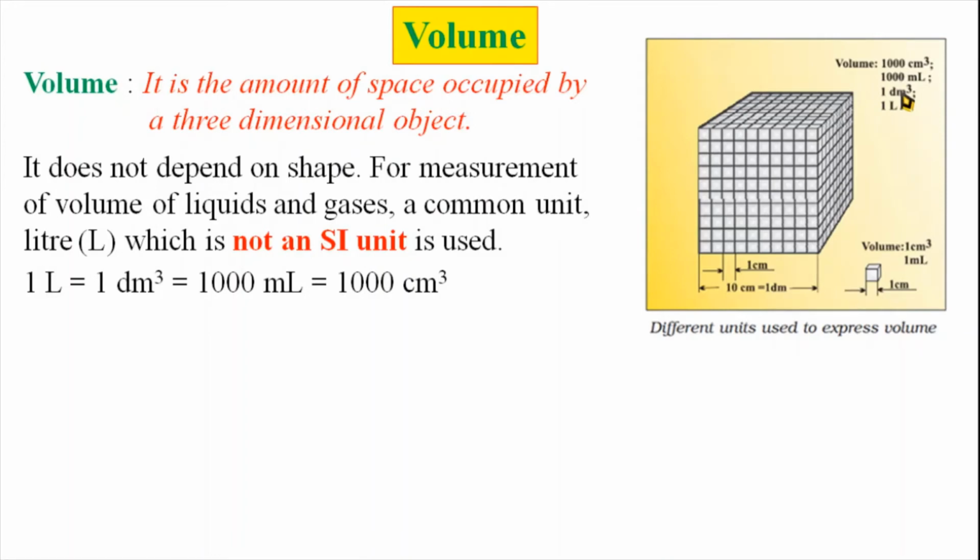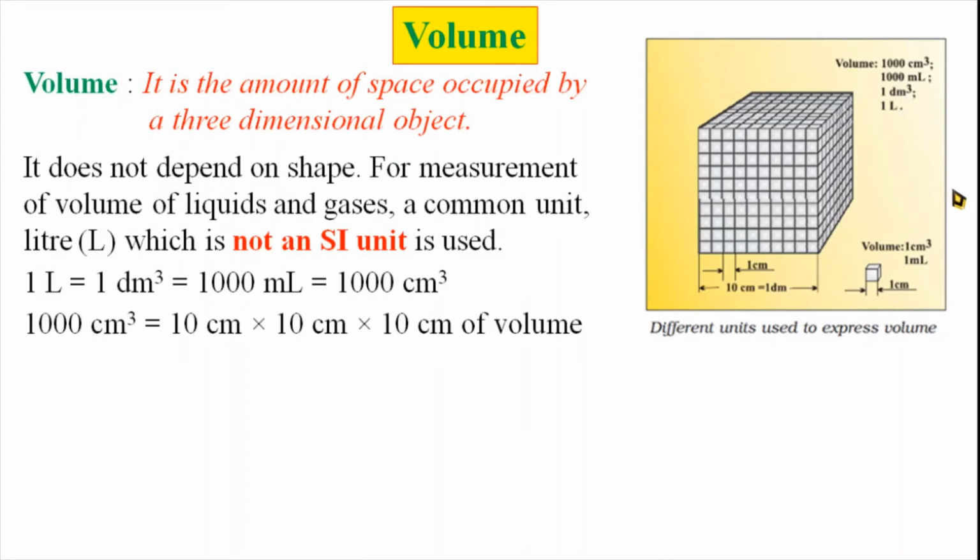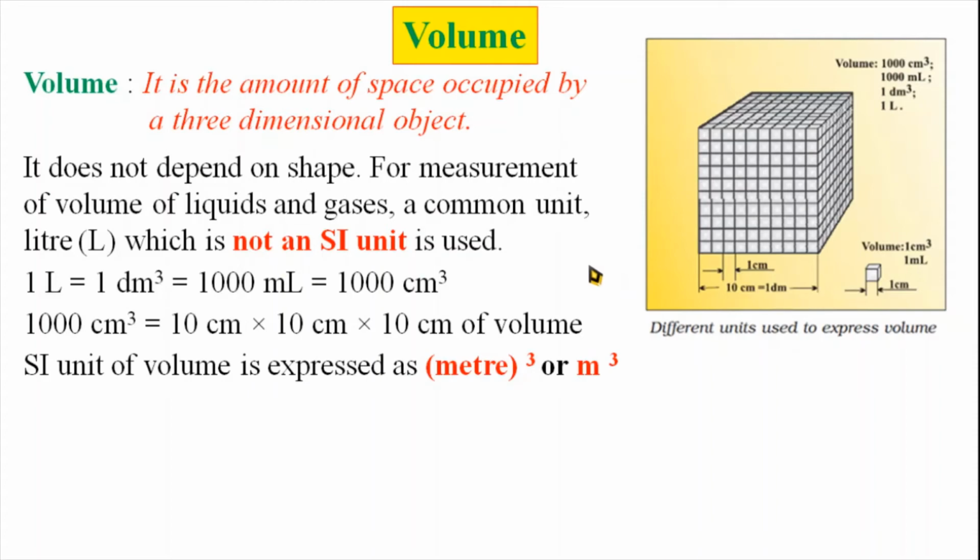Here the conversions are given. The same calculation is given here. 1000 cm³ is equal to 10 centimeter into 10 centimeter into 10 centimeter, that is the height, breadth and length, 10 centimeters. So 1000 cm³. The SI unit of volume is expressed as a meter cube, represented as small m³.